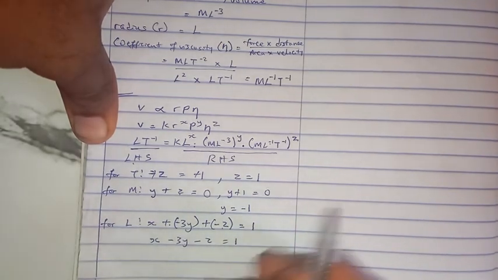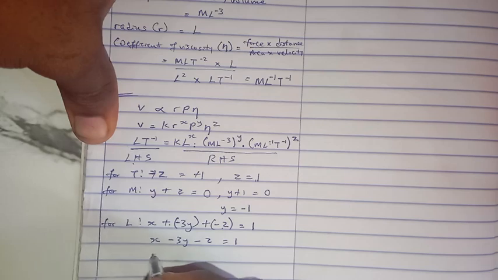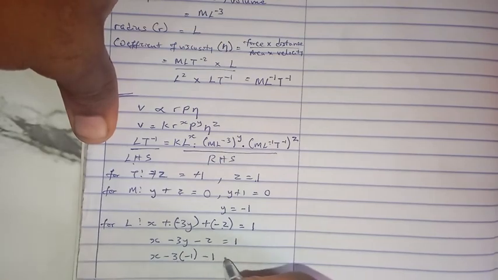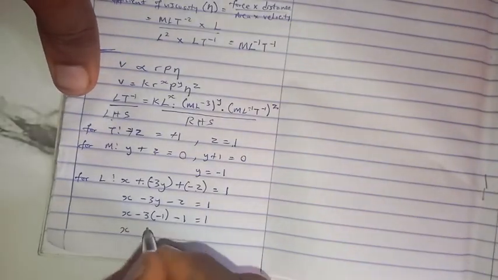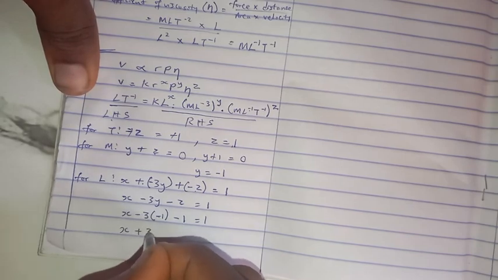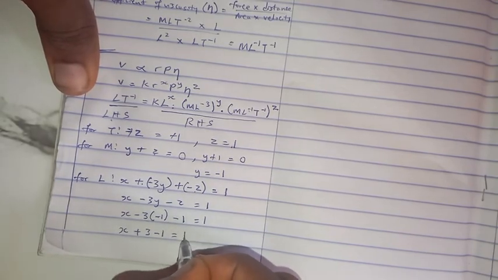We found z, we found y, so we now have x minus 3, our y is minus 1, minus our z, which is 1, is equal to 1. So we now have x minus 3 times minus 1 is plus 3, and then minus 1 is equal to 1.